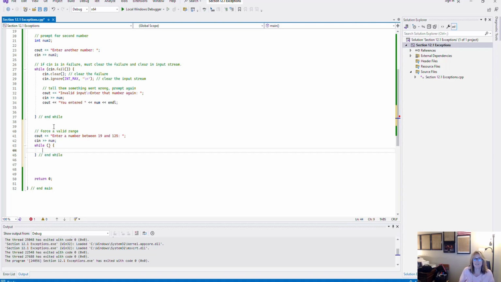And so my condition is going to be 3 things. I need it to be in the range, and I need the input stream not to be in failure. So there's going to be 3 parts to this condition. The first one is that my input stream is not in failure. So I could say not cin.fail, but cin.fail is a Boolean outcome. It is either in failure or it's not. So I don't have to say not cin.fail. I can just say not cin. Let me make sure I get that right.